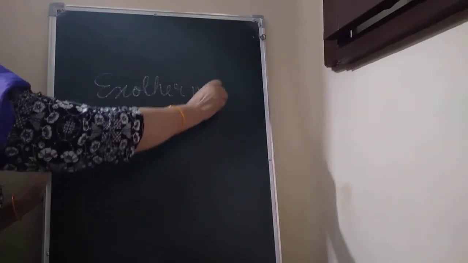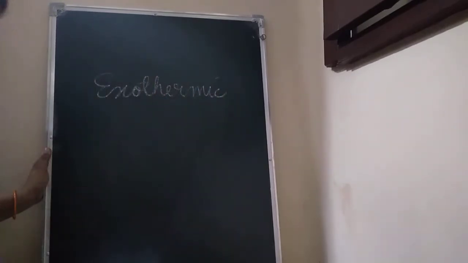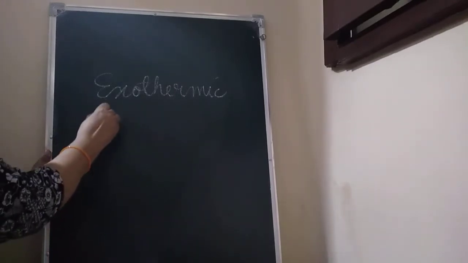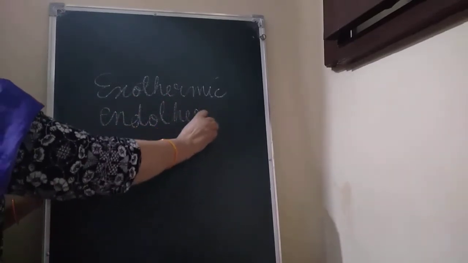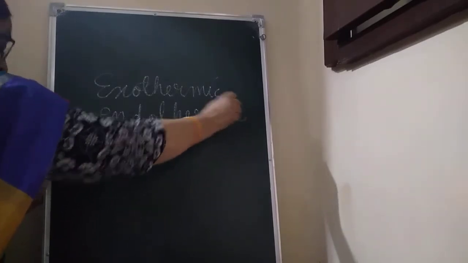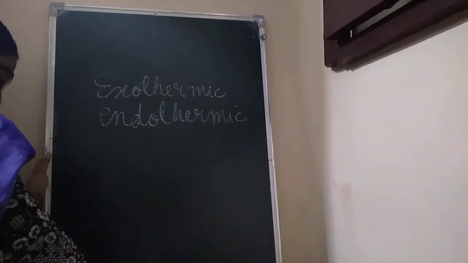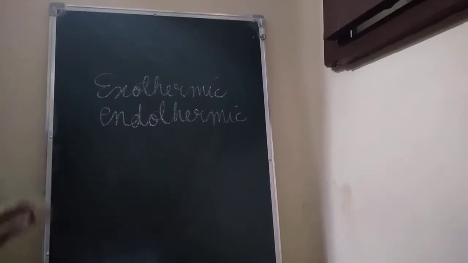And reactions accompanied with absorption of heat are known as endothermic. Fine children. Then there is a change of state.